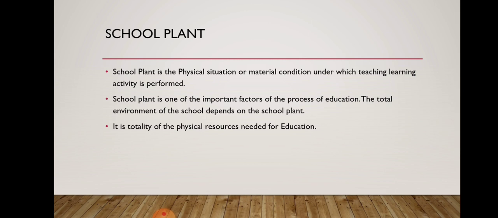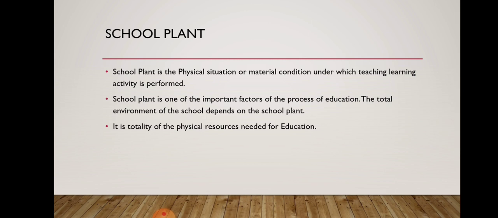So under school plant, what things come? Library, laboratory, playground, hostel, museum, toilet, desks, benches, table, chair, everything comes under school plant. That's why it is said here, look at the points. School plant is the physical situation or material condition under which teaching learning activity is performed. The school plant is one of the important factors of the process of education. The total environment of the school depends on the school plant.